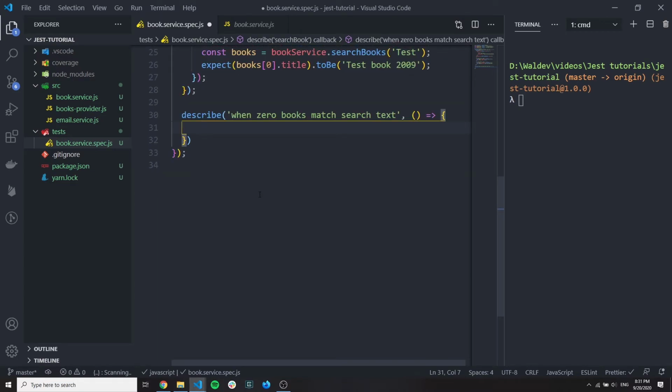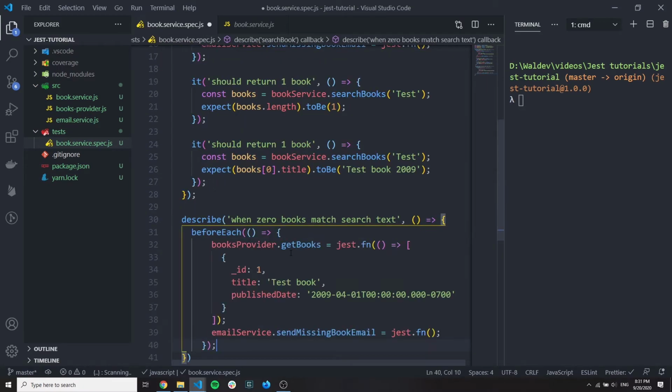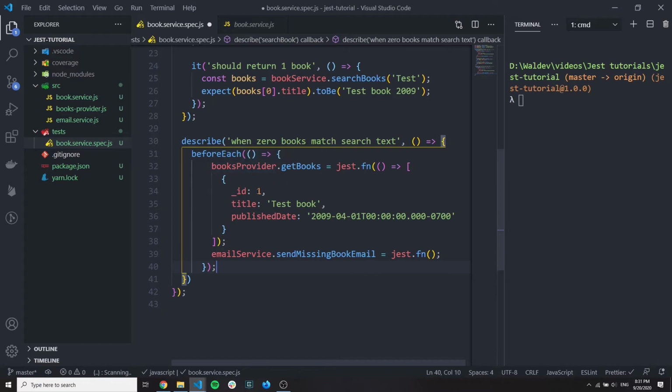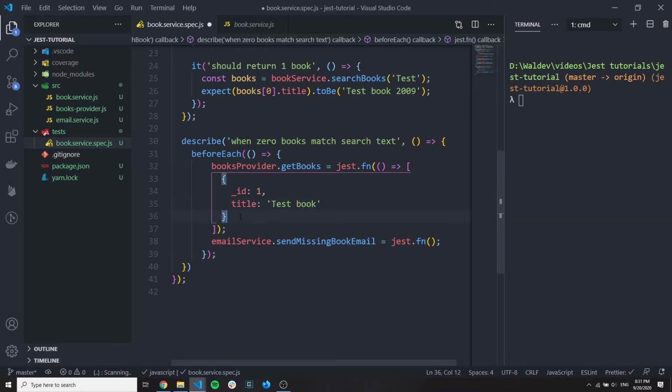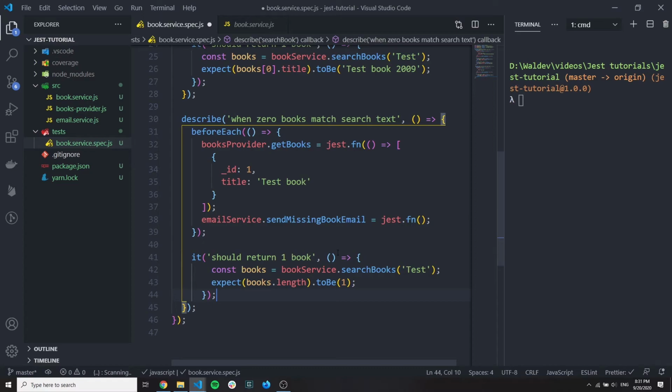Then we'll copy this before each because we'll need to configure it like this. And for example, let's not return nothing here, like it has nothing inside, because then it will be a bad test. Let's have this test book, but let's copy this for each and search for another. For example, we will have 0 books with the title another because we set up here test book, and it should return 0 books. This will be another test.